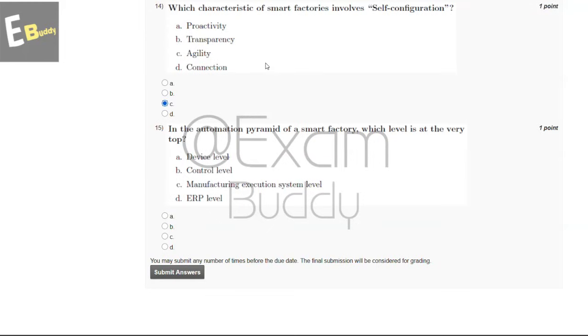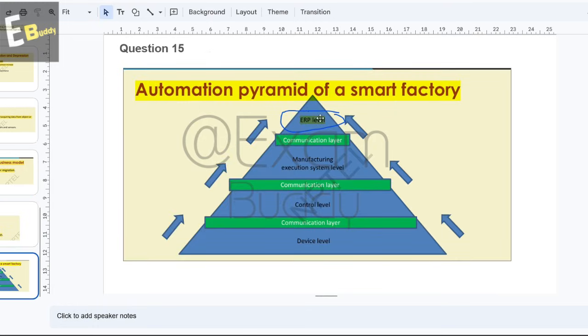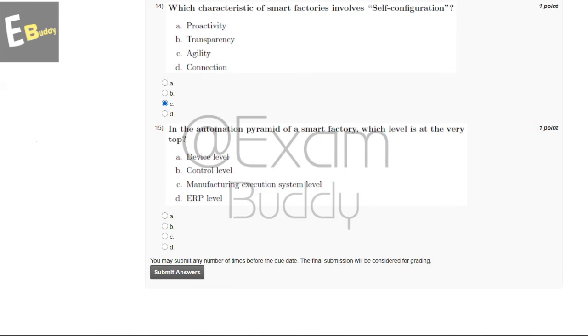And now let's go to our question number 15. In the automation pyramid of a smart factory, which level is at the very top? So these are the options: device level, control level, manufacturing execution system level, ERP level. So now let's check the explanation. So explanation says automation pyramid of a smart factory. So you can see device level, communication layer, control level, communication layer, manufacturing execution system level, communication layer, and ERP level. So the answer of our 15th question is D, ERP level. Now submit your answer.